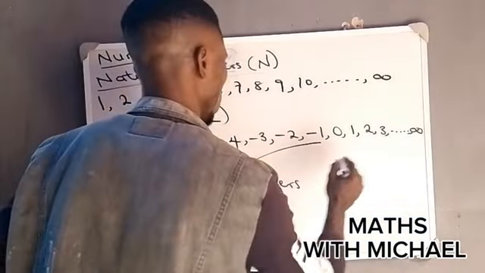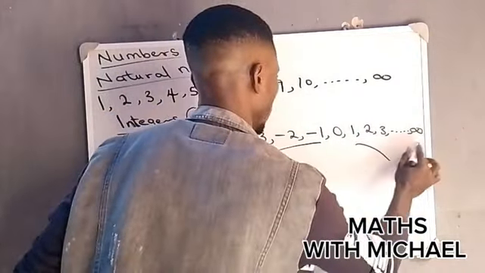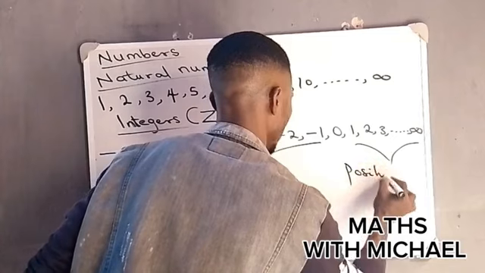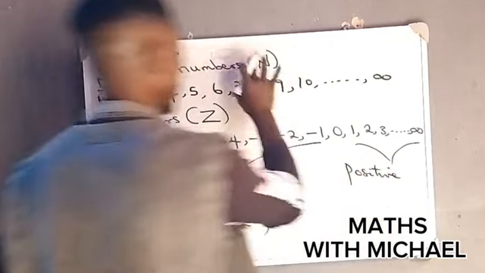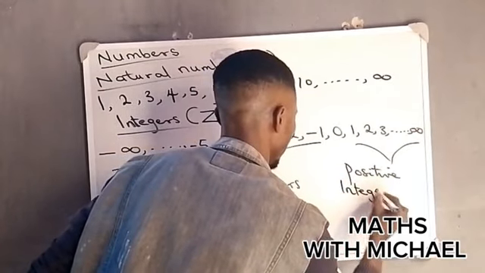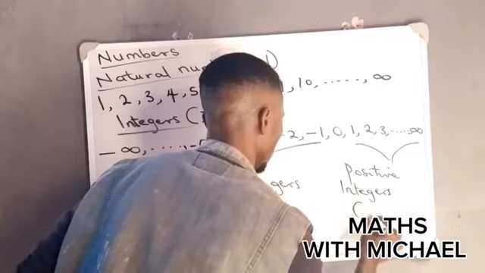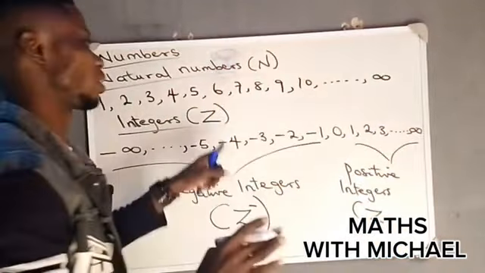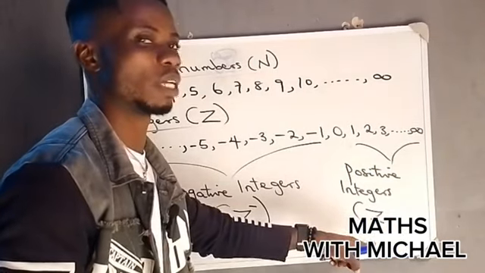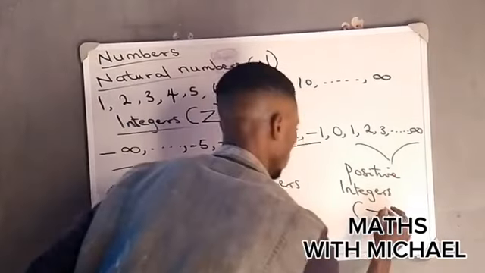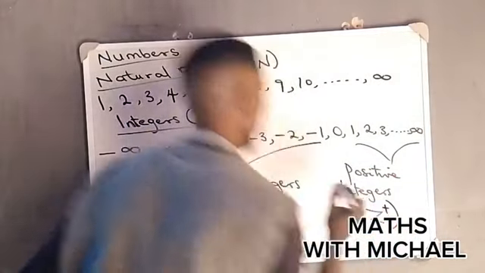And these ones are the positive integers, which are also the natural numbers. The positive integers are represented by the letter Z, but now with a positive superscript.